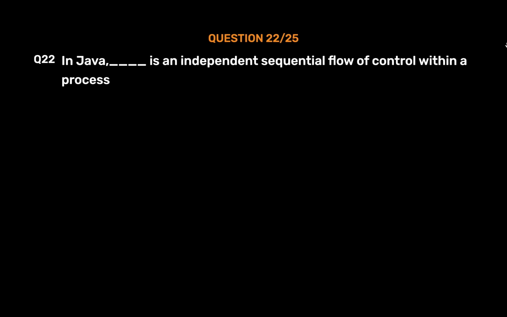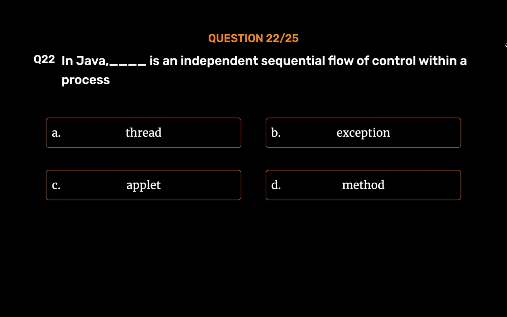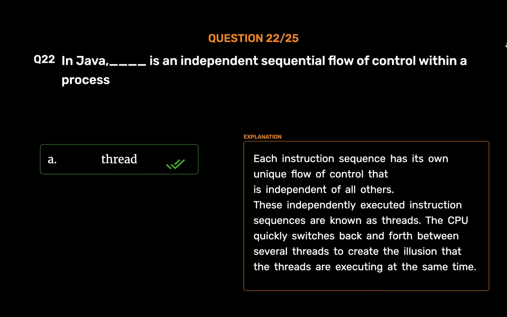Question number 22. In Java, blank is an independent sequential flow of control within a process. Option A. Thread. Option B. Exception. Option C. Applet. Option D. Method. The correct answer is option A. Thread. Each instruction sequence has its own unique flow of control that is independent of all others. These independently executed instruction sequences are known as threads. The CPU quickly switches back and forth between several threads to create the illusion that the threads are executing at the same time.